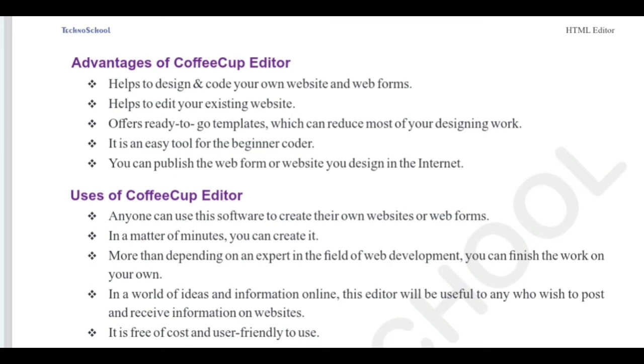The first point: helps to design and code your own website and web forms. It is used to create websites and web forms. No need to write any coding. Helps to edit your existing website. You can edit existing websites using Coffee Cup Editor.